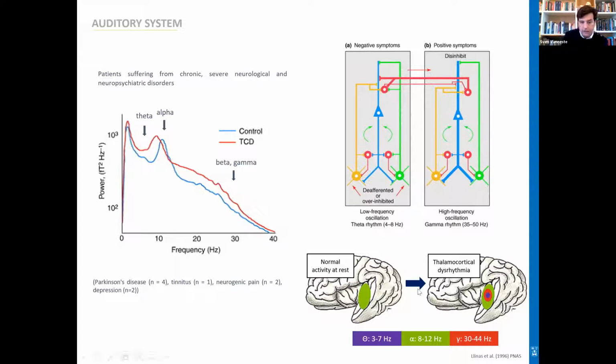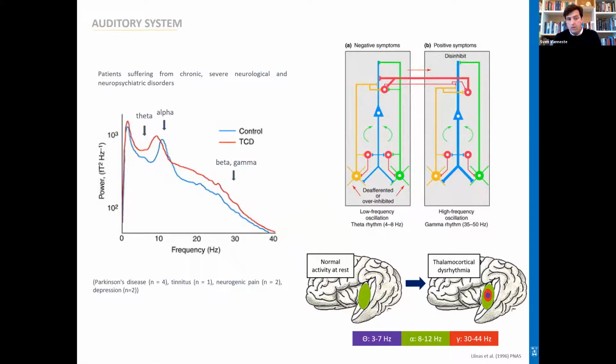Now, if you look at the figure below, what you normally see when you do an EEG in healthy subjects is that at rest, you will see a lot of alpha activity in the back of the head, as well as in the temporal lobe. Now, because there is deafferentation, the assumption is that alpha activity will slow down to theta activity and that you will get a halo of gamma activity because there's no lateral inhibition anymore, which is normally induced by alpha activity. And that this activity is what is creating the tinnitus.